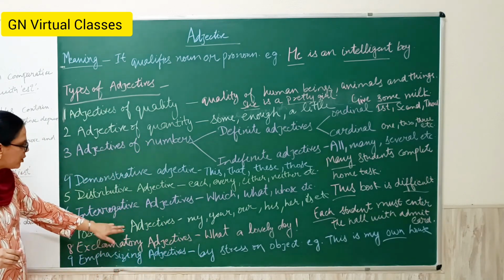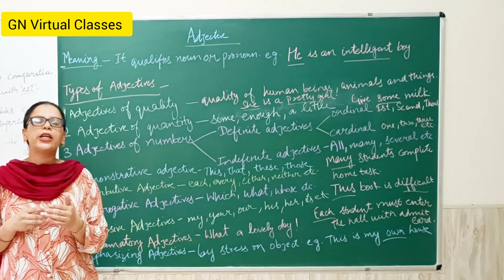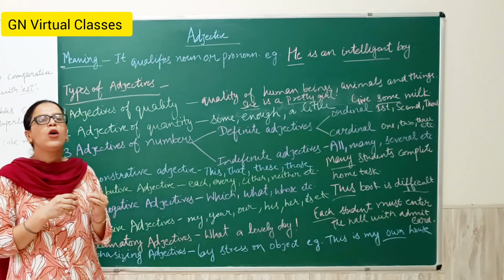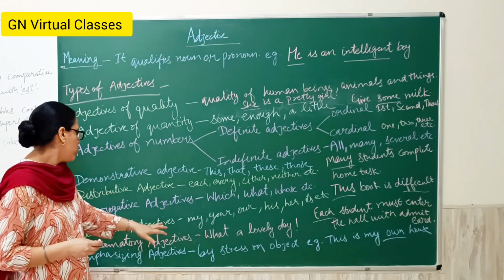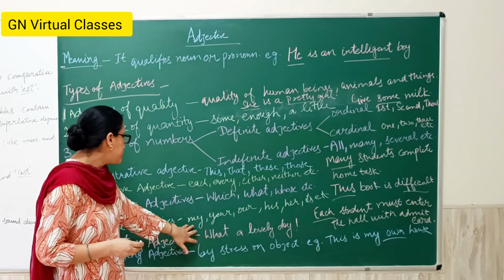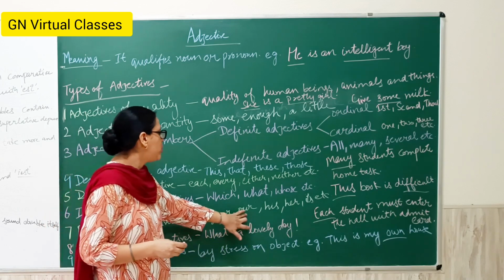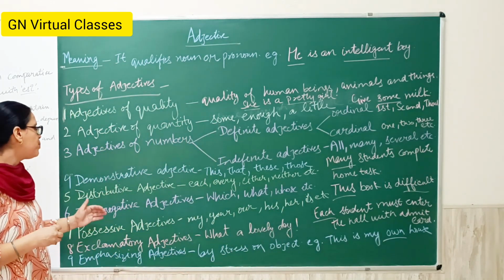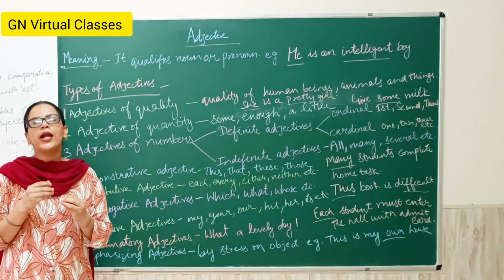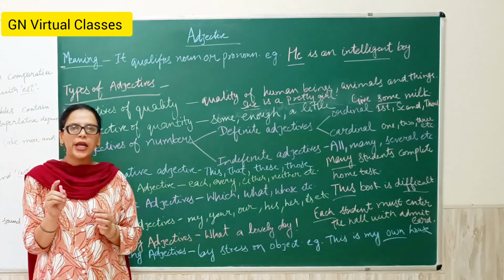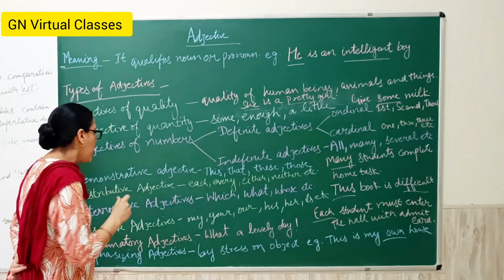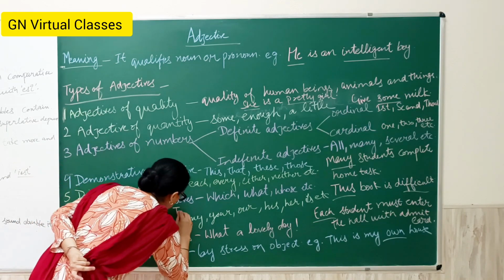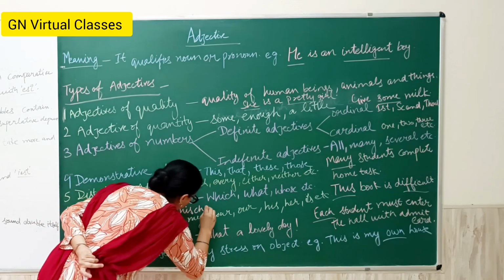Next is the possessive adjective. Possessive adjective means possession over a thing. The words are my, your, our, his, her, its, etc. For example, this chalk is mine.